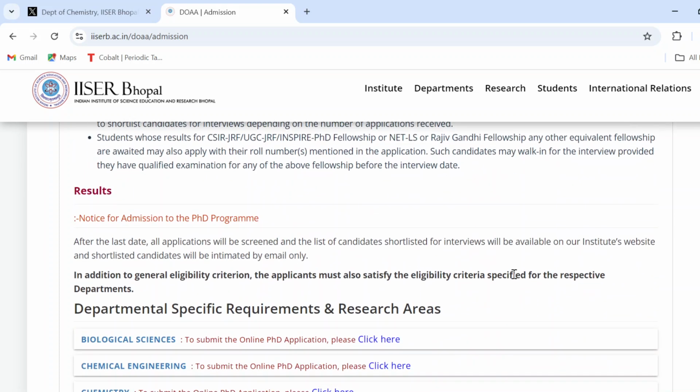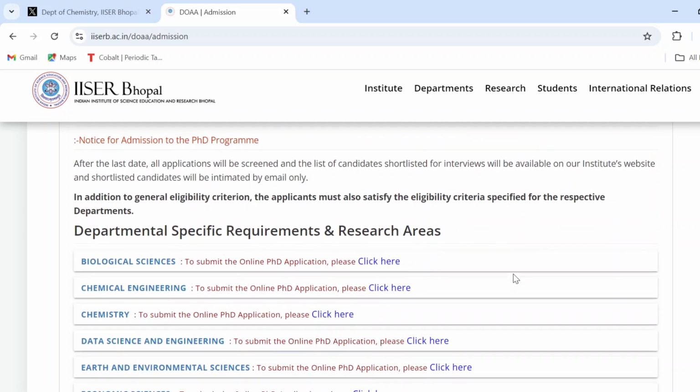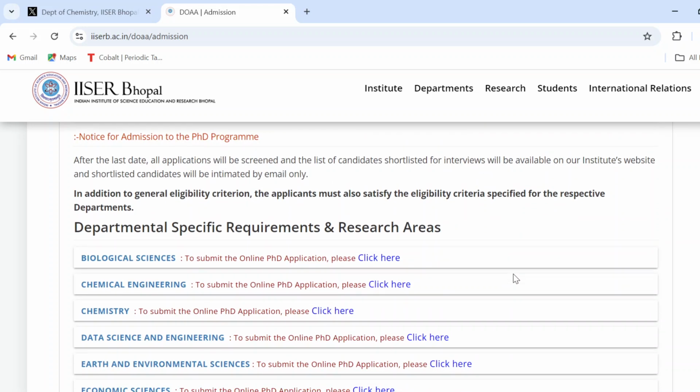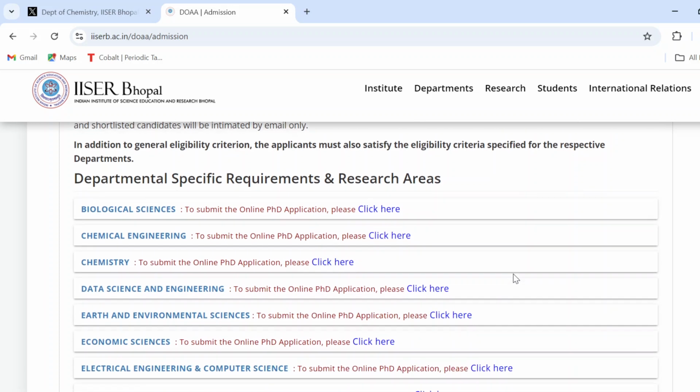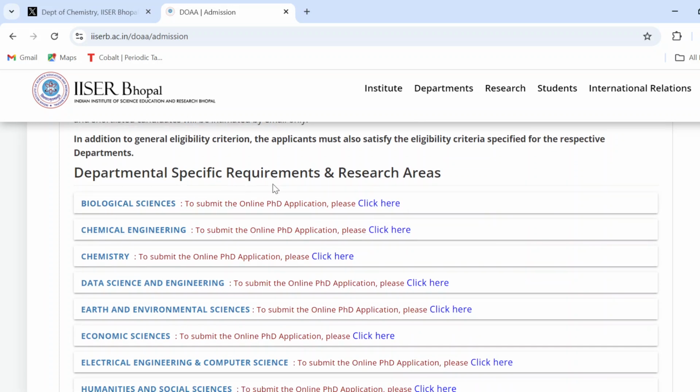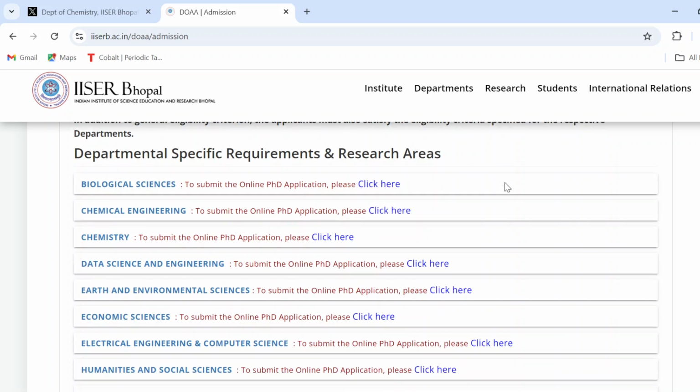So first we will see where to apply for the PhD admission form. When you scroll down, you will see the departmental specification, requirement and research areas. Here are various streams in which you can apply for the PhD admission. If you belong to the biological science, then you can click on biological science. I am here going only to chemical engineering or chemistry, because this channel is associated with chemistry content.